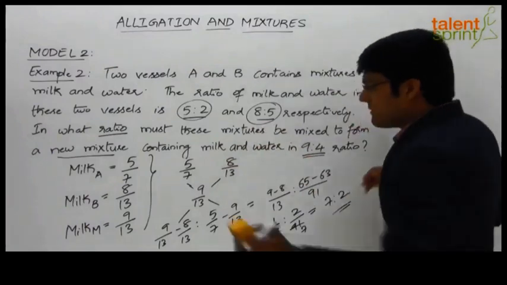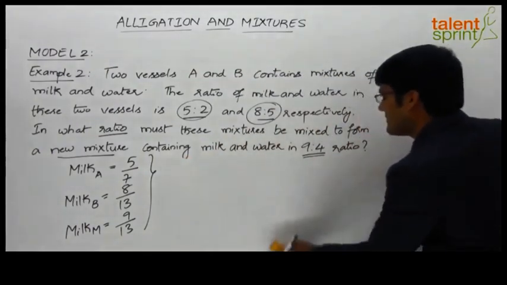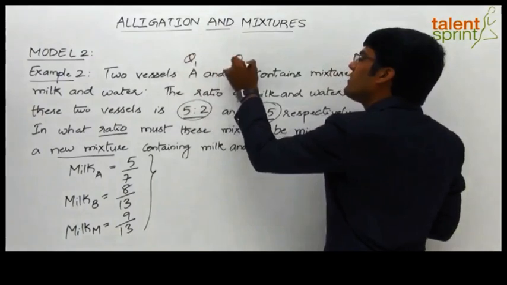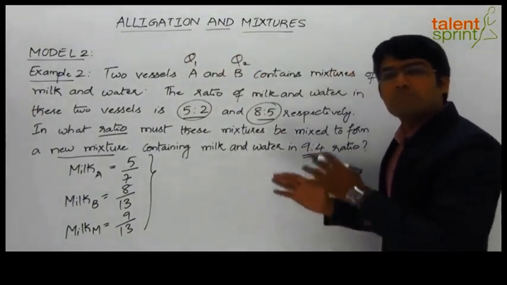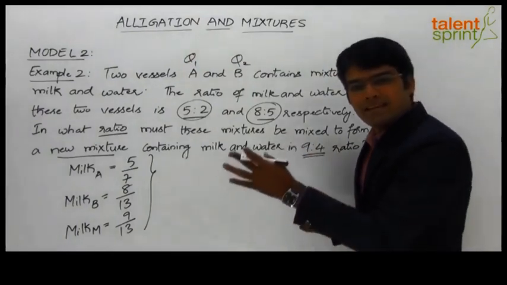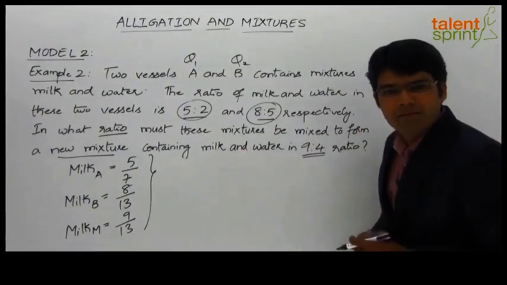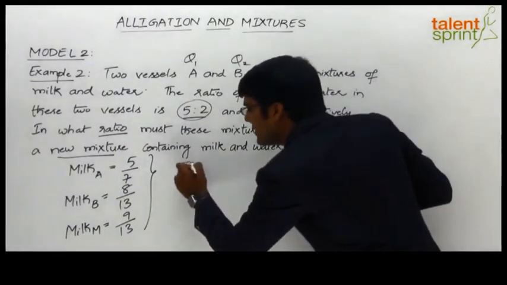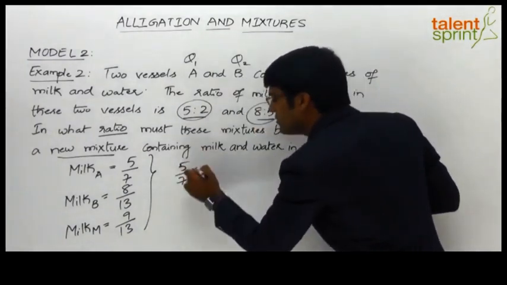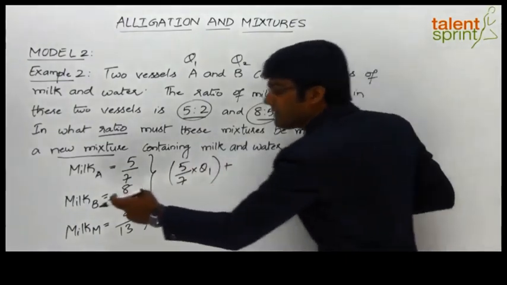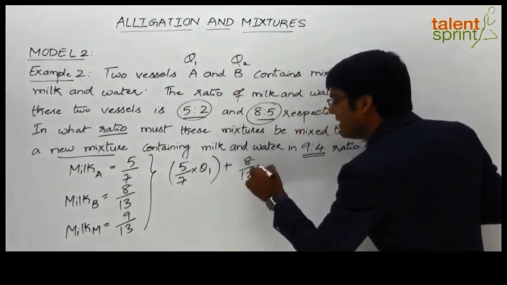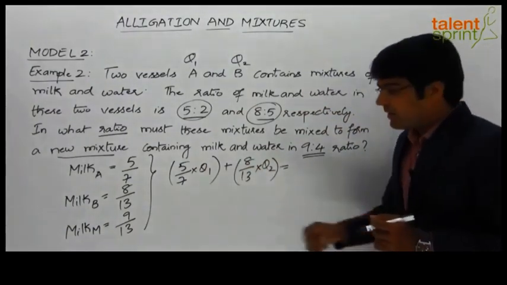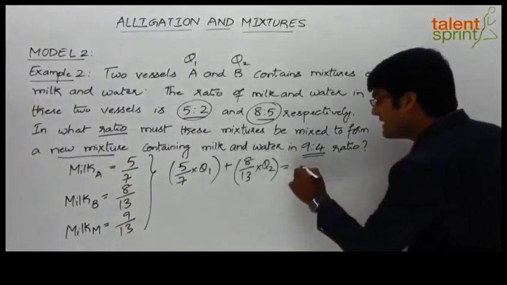Now, if we do not apply the alligation rule, how do we get the required answer? Let's assume that the quantity of vessel A is Q1 and the quantity of vessel B is Q2. All we need to do here is balance the total quantity of milk in vessel A and vessel B with the total quantity of milk in the final mixture. Now we know that in vessel A the strength of milk is 5/7. So the quantity of milk in vessel A is 5/7 into Q1, plus the quantity of milk in vessel B, which will be 8/13 into Q2. This should be equal to the total quantity of milk in the final mixture. Now in the final mixture the strength of milk is 9/13.